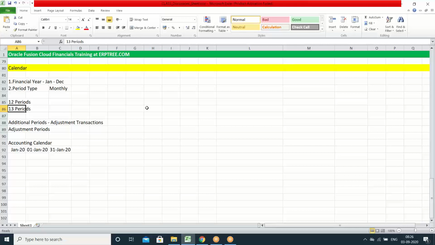Sir, so it means both the calendars have to be same. If I'm defining adjustment in one, but the problem is that the Indian calendar starts from April to March. So the adjustment in the Indian calendar will be... doesn't matter. The period range can be different. If periods are available, that is enough.